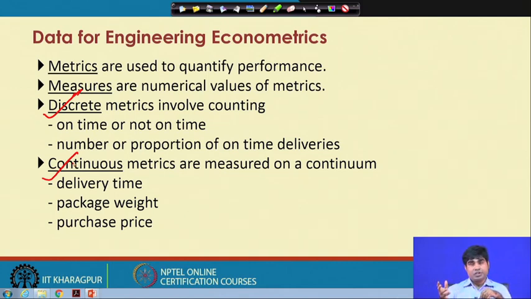So, you must be very careful whether the available data is in a discrete format or a continuous format. Ultimately, we need to analyze the particular problem if data is available corresponding to particular variables. If data is not available, it is very difficult to analyze the process or do any kind of empirical investigation.